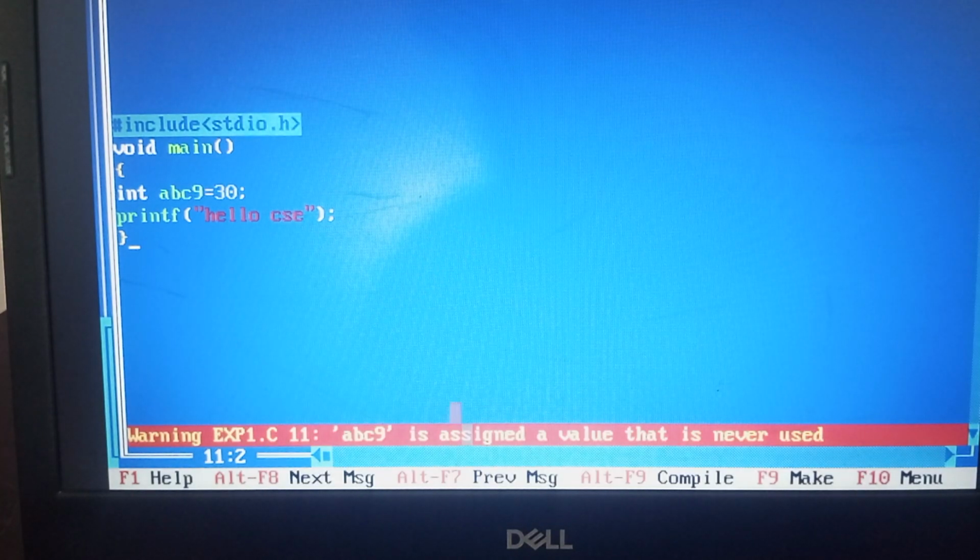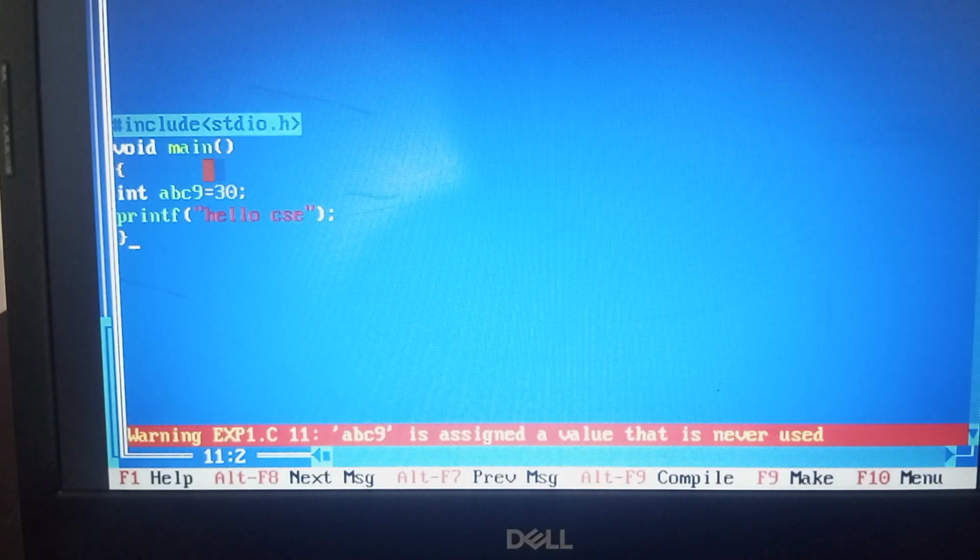Now, what is the C programming language? C is a structural programming language. It is a mid-level programming language. What is a program? A program is a set of instructions. Now you are telling the system, as a user, that in this program I have to print hello CSC onto the screen. That is the instruction. Meanwhile, we'll learn what the parts of a program are.